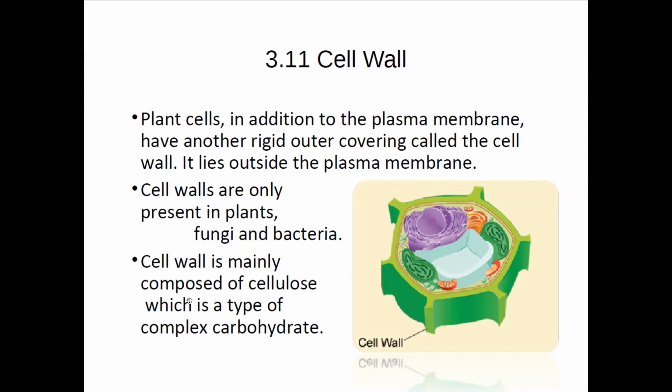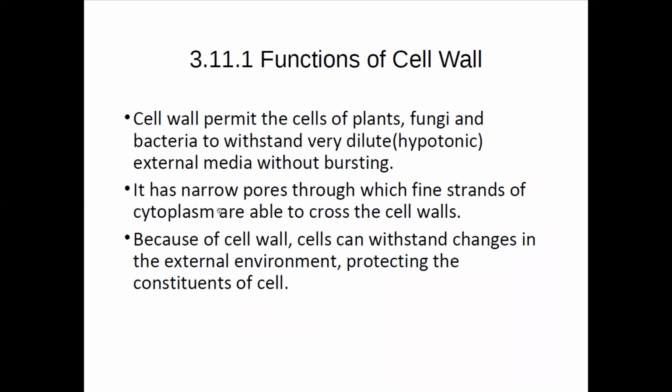The cell wall is mainly composed of cellulose, and it gives mechanical support to the cell. Coming to the function, the cell wall permits plants, fungi, and bacteria to withstand very dilute external media without bursting. That means it gives mechanical support, as well as allowing some particles to move in and out of the cell.